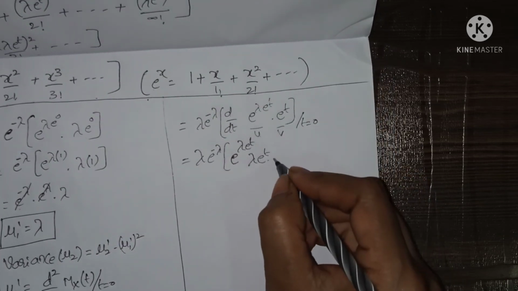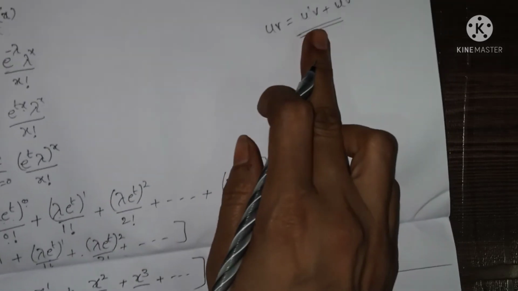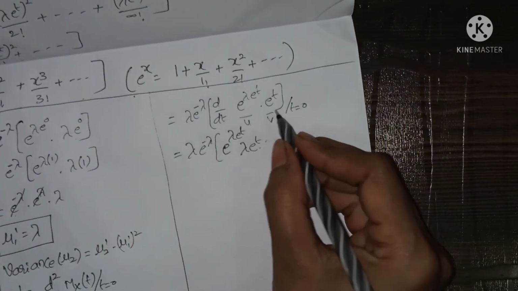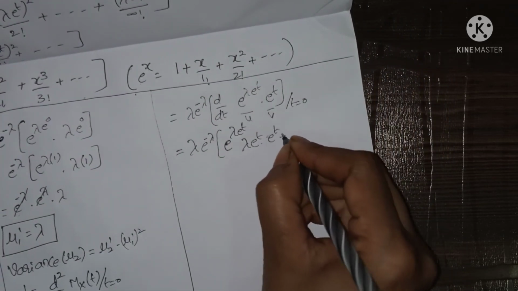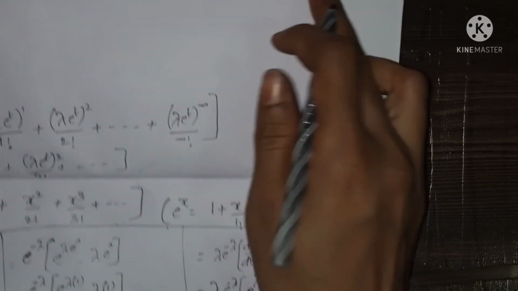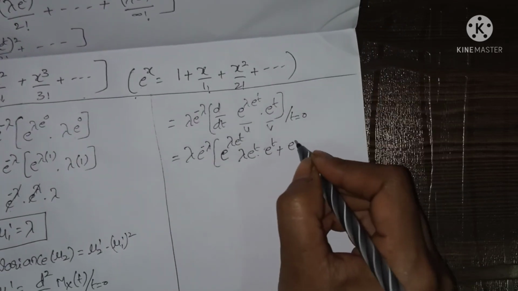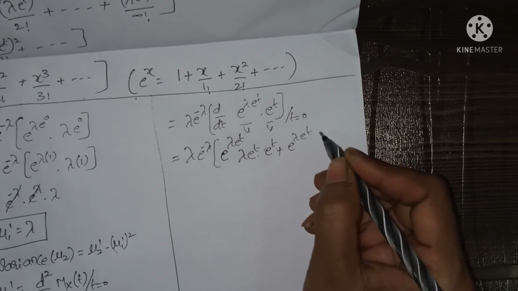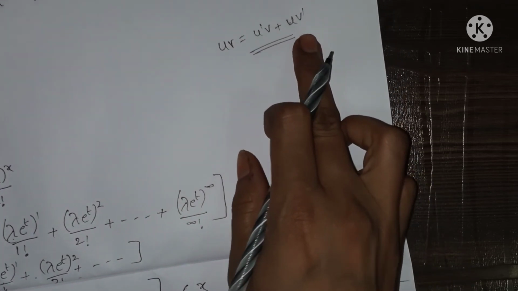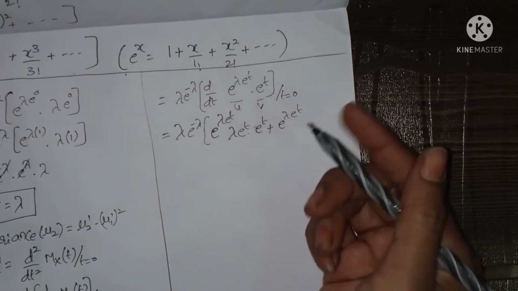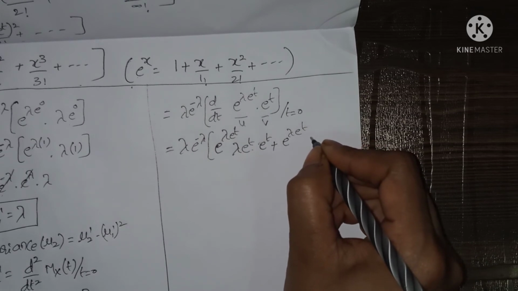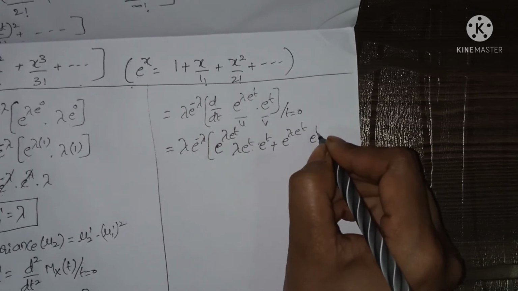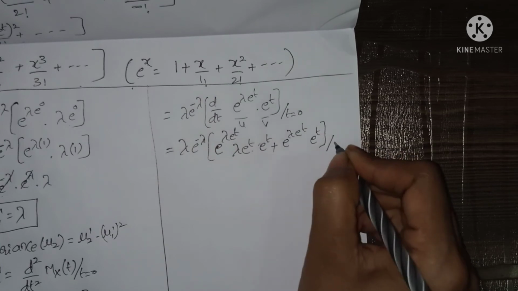into v, we have to write v, in the sense e power t, plus u, in the sense e power lambda into e power t, into v dash. V dash in the sense e power t, so the differentiation of e power t is e power t only, where t equals 0.